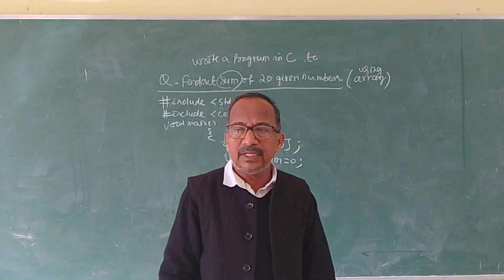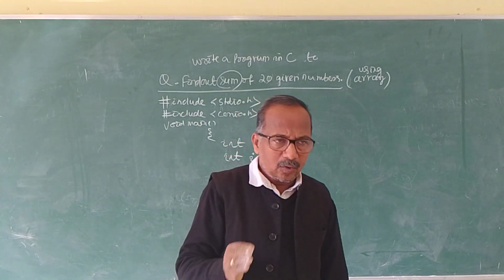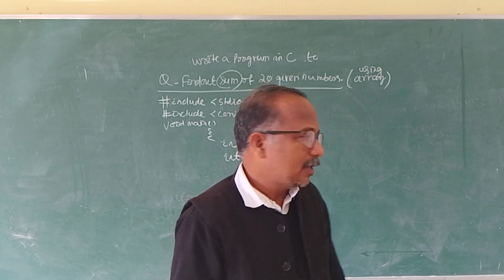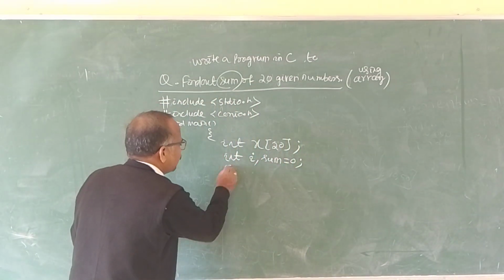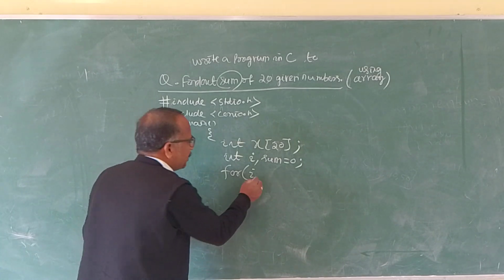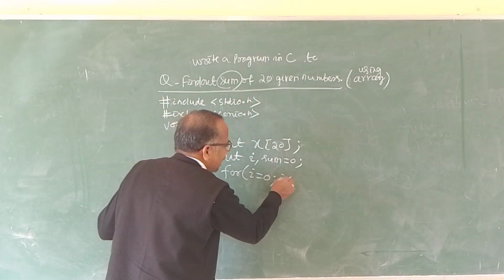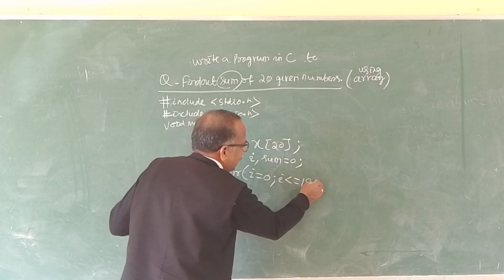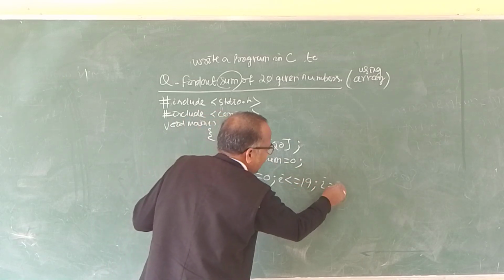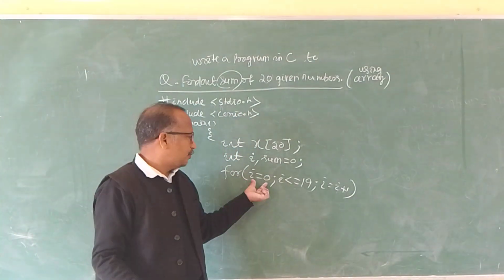So what we will do is use a loop structure. We can use either a for loop, a while loop, or a do while loop. For example, I can use a for loop: for, bracket start, i equal to 0, i less than or equal to 19, i equal to i plus 1. This is the syntax of the for loop.